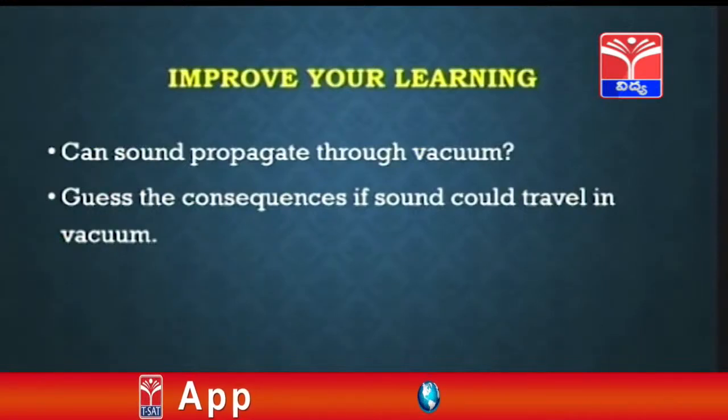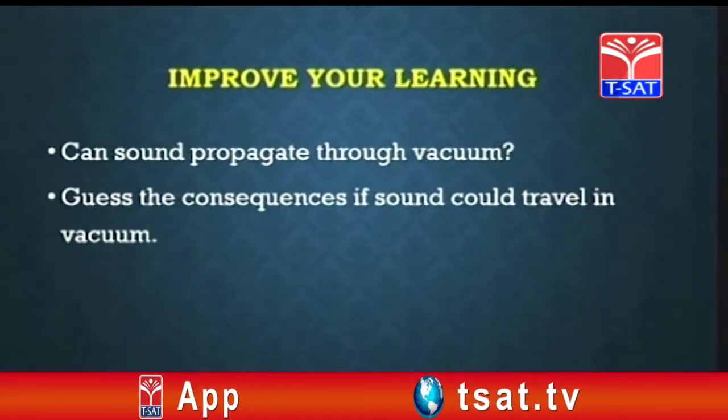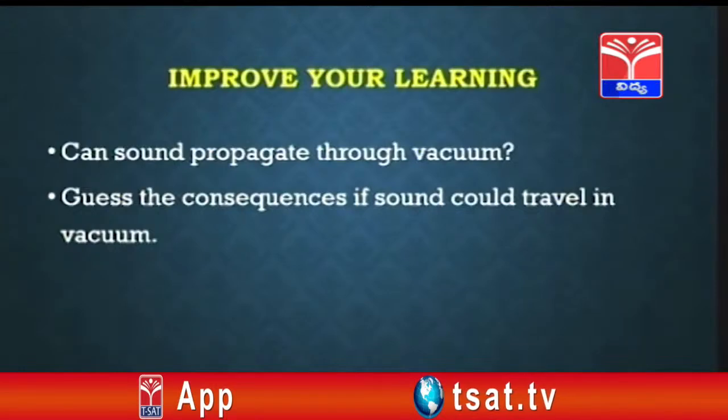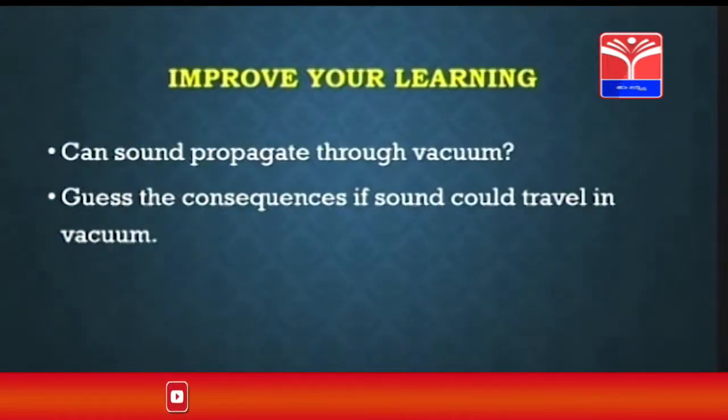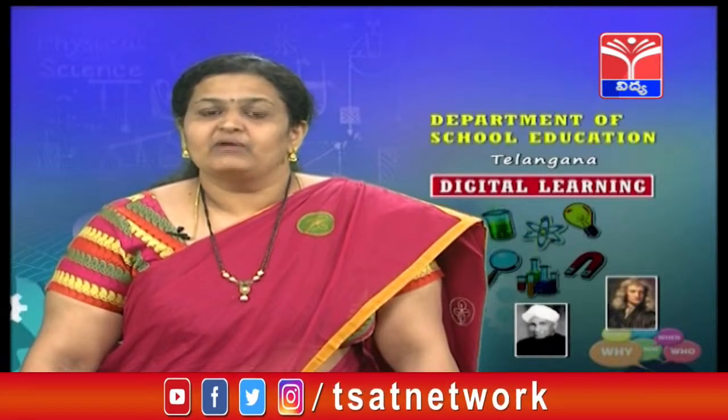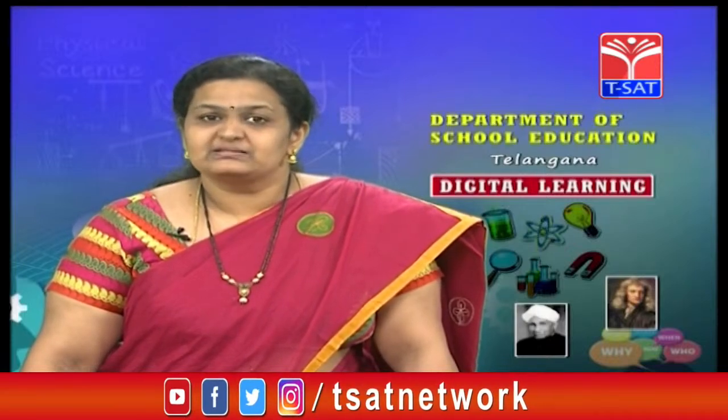Guess the consequences if sound could travel in vacuum. Obviously, you got the answer for the previous question here. What would happen if we could hear sound in vacuum also? You have to guess the consequences.